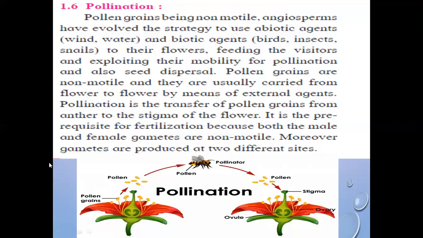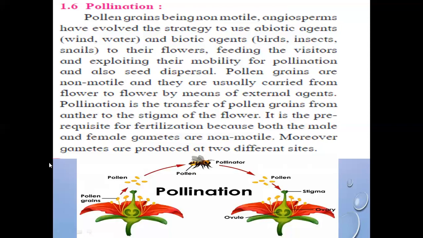Pollen grains are non-motile and they are usually carried from flower to flower by means of external agents. So, because the pollen grains do not have any ability to move as they are non-motile, they are usually carried, means they are dispersed from one flower to another flower by using some external agents, and these external agents may be biotic or abiotic. Okay.